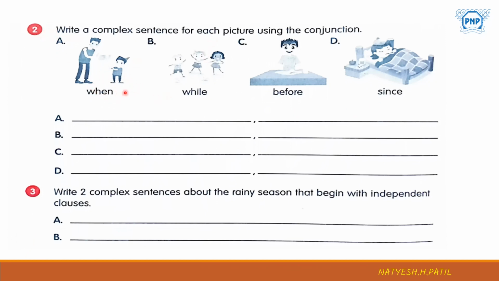So a similar type of question is there. And the last question, write two complex sentences about the rainy season that begin with independent clauses. So you have to write about the rainy season, the season which is going on. And you have to begin those sentences with independent clauses.